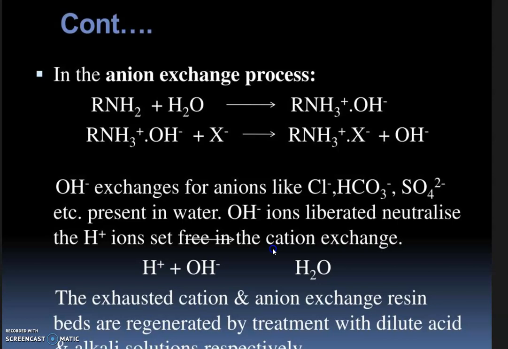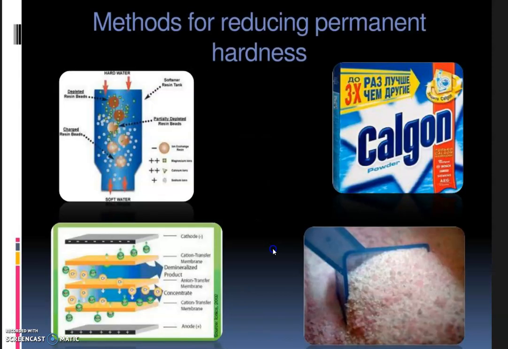Here you can see some examples of the anion exchange method. These are the methods to reduce permanent hardness.